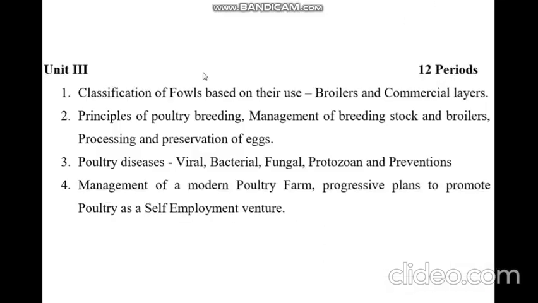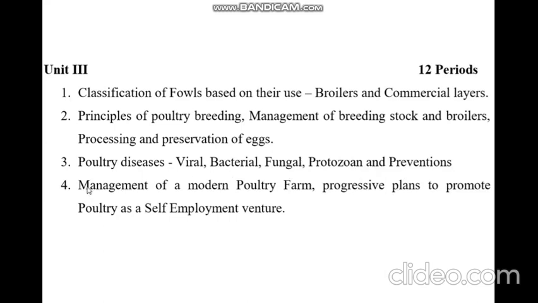In this unit, point number 3 is poultry disease. This topic is all about the diseases which generally occur in a poultry farm, because there are so many chickens together, and that is why there are many chances of infections, like viral and bacterial infections, some fungal infections, some protozoan infections, and how we can prevent those infections, and what vaccinations are done during their growth.